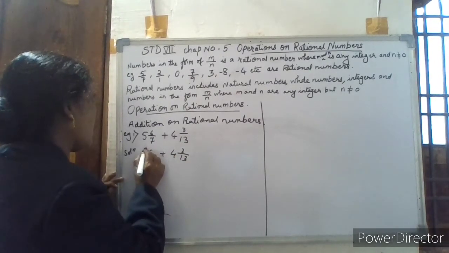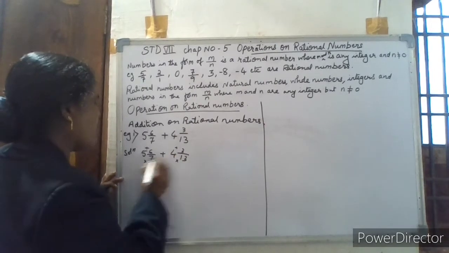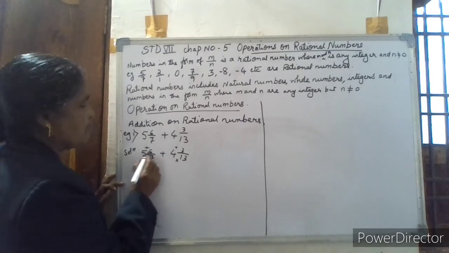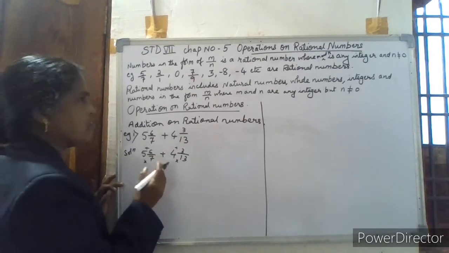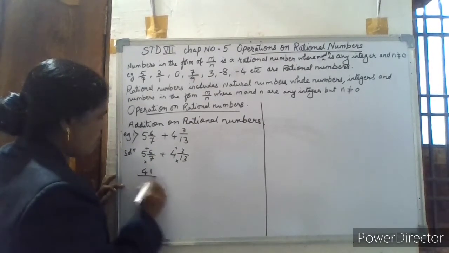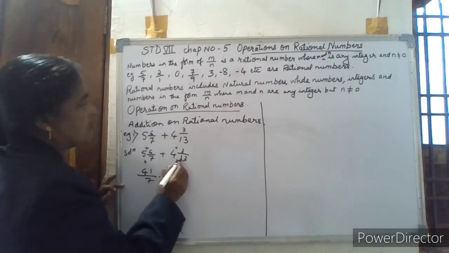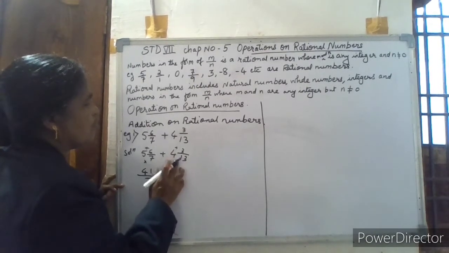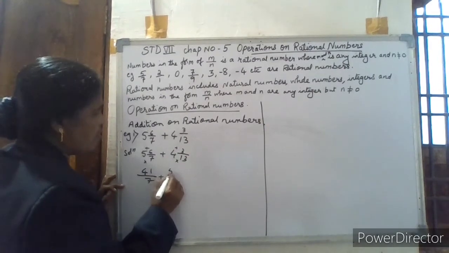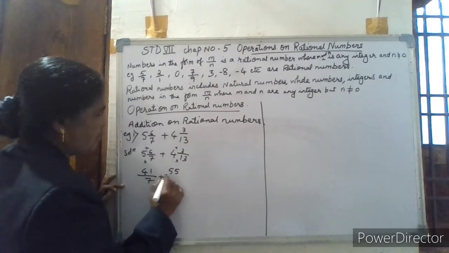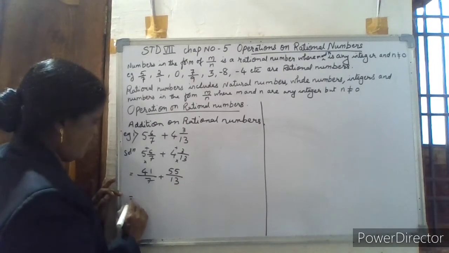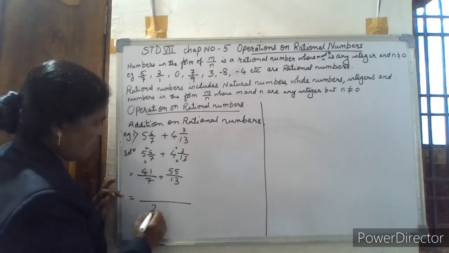Multiply, add and convert it into improper fraction. So 7 fives are 35, 35 plus 6 is 41, so 41 by 7 plus 13 fours are 52, 52 plus 3 is 55, by 13. So add this by cross multiplication. 7 into 13.